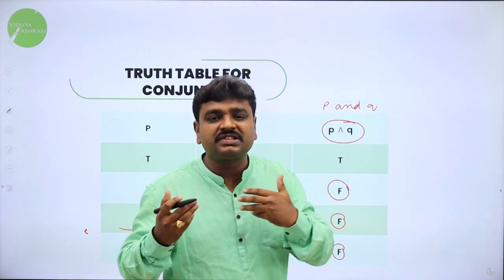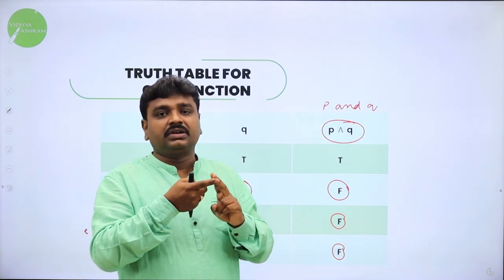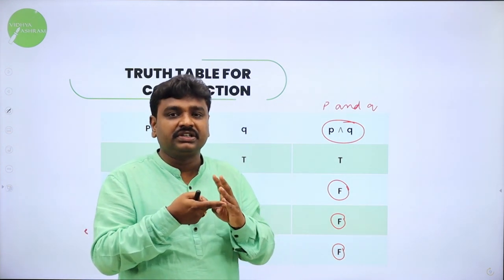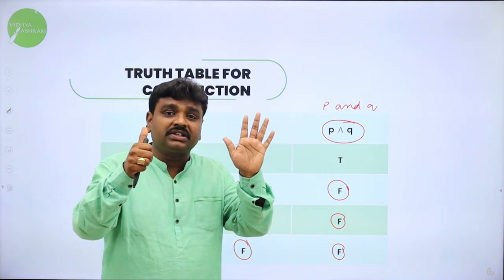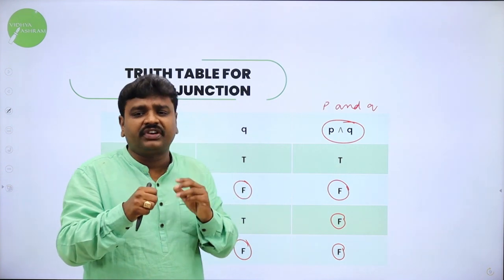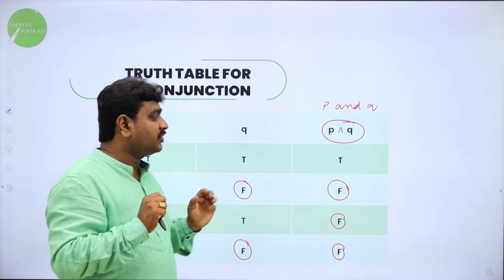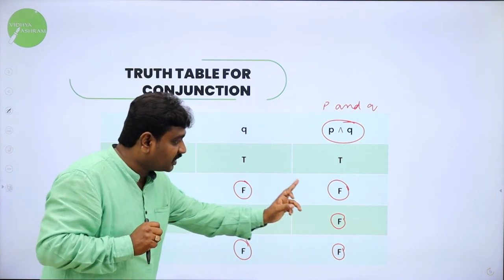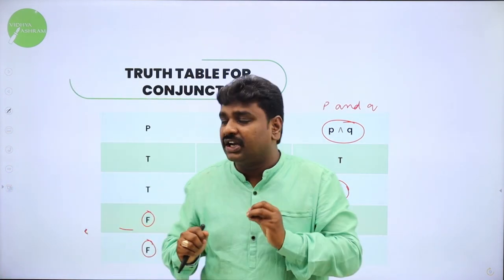Simple example, results of second PUC. You have economics, accountancy, basic maths, English, language, 6 subjects you have. If you fail in any one subject, then your result is fail. If you fail in 2 subjects, again it is fail. If you want to pass, then every subject you should clear. So means, if any one statement is false, the result is false. So what is the logic of AND operation?